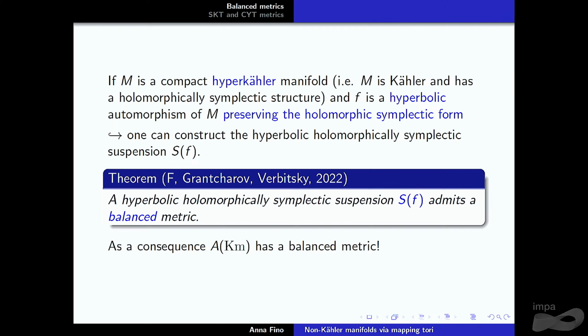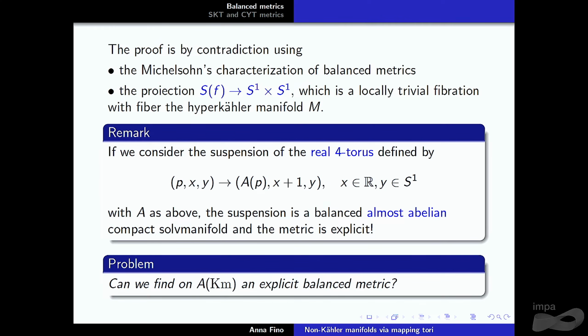I will give a very short idea. I will prove that using currents. And as a consequence, the six-dimensional manifold that I mentioned before admits a balanced metric. For the proof, I am not going into the technical details, but essentially we use a lot the fact that you have this projection over a complex curve, and then we just check the condition that Michelsohn called the essential condition.